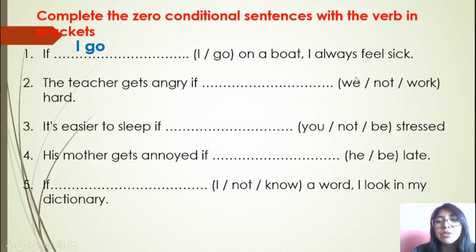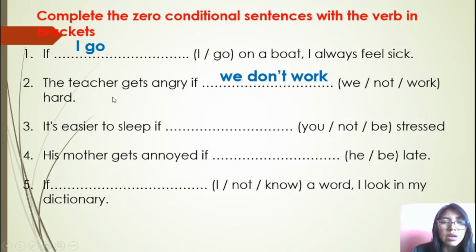Here I am going to use my subject and the negative form. What is the negative form in present simple? Don't. Okay? If we don't work hard. The teacher gets angry if we don't work hard. Pay attention. The negative form is don't or doesn't. In this case, I am using don't because of the subject. We don't work. Okay, we are going to go with the third example.